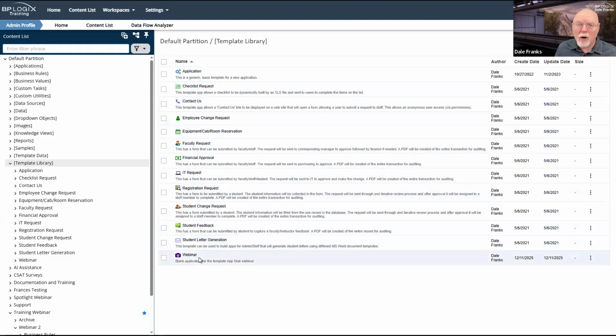You can create your own template apps for HR, or if you're higher ed, for the bursar's office, or whoever. For your sales team, you might have a sales type process, and so you make a sales application.